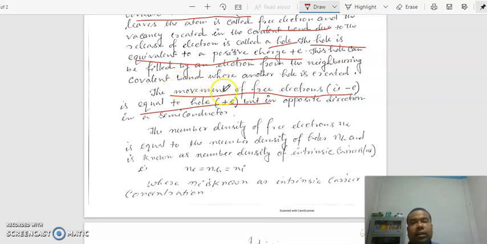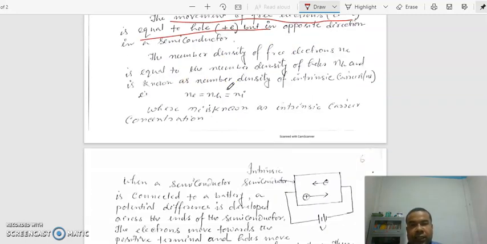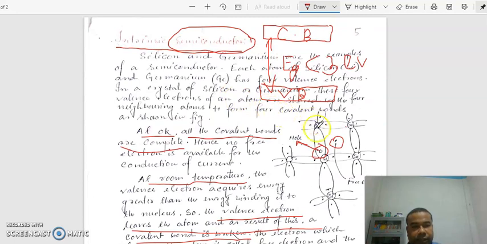So their motion is opposite. One more thing: say a covalent bond is broken, and another covalent bond is broken, then another hole is created and another electron becomes free. The number of holes and electrons created depends upon the covalent bonds broken.